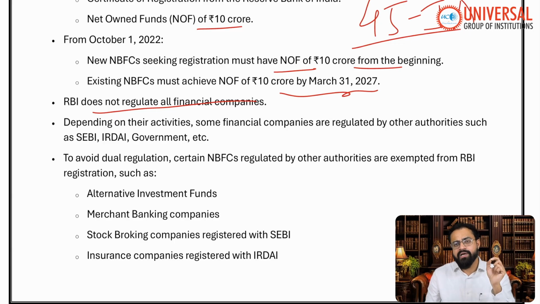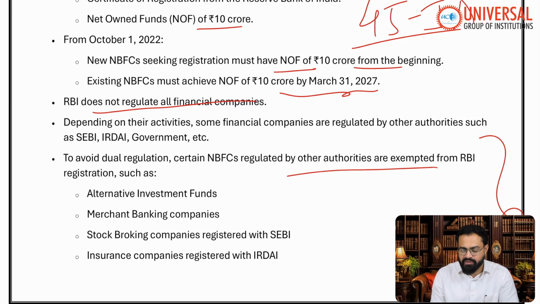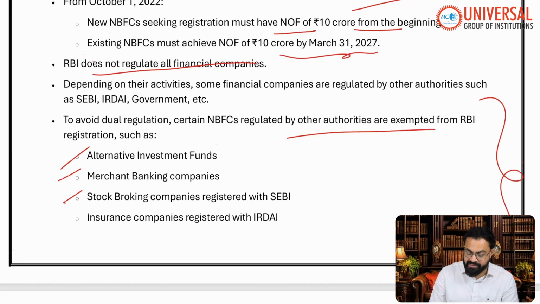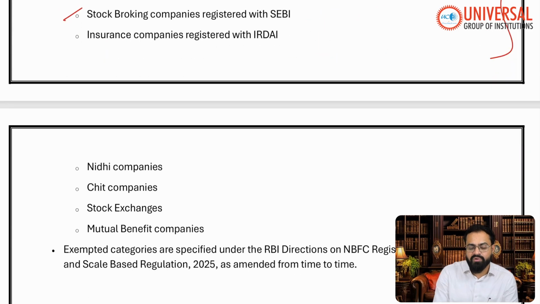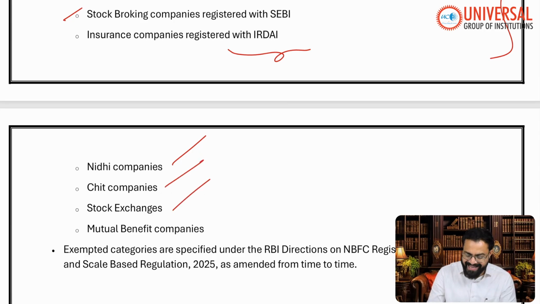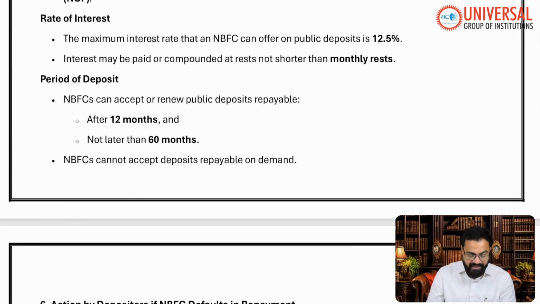Some NBFCs are regulated by IRDA, that is the Insurance Regulatory and Development Authority of India, and there is also SEBI, the Securities and Exchange Board of India. So to avoid dual regulation, certain NBFCs regulated by other authorities are exempted from RBI registration. Which are they? Alternative investment funds, which SEBI is going to look after; merchant banking companies and stock broking companies, which are already registered with SEBI; insurance companies, which are already registered with the insurance regulator, that is the IRDAI; Nidhi companies and chit companies, which the state is going to look after; stock exchanges, as well as the mutual benefit companies.